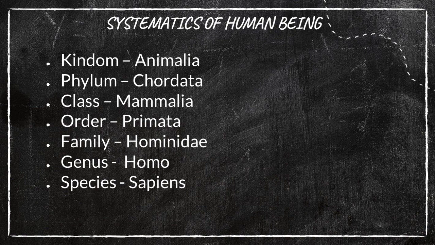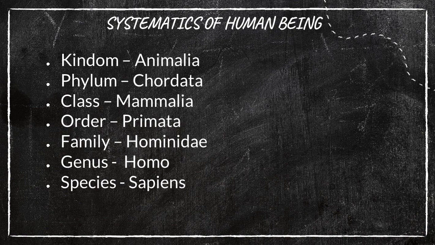In the previous class we said we need one proper classification to identify each and every species. There are already billions of species available in nature. That's why we need one proper identification system, and scientists are trying at their level to explain the classification.